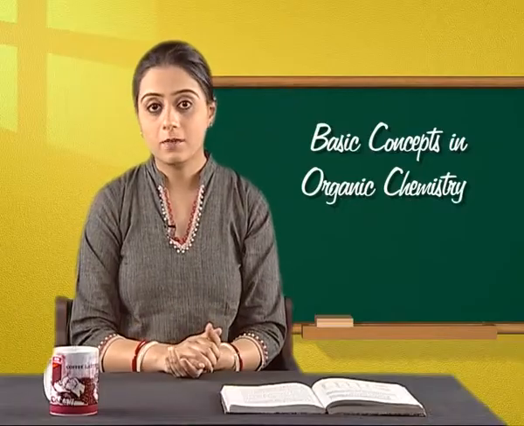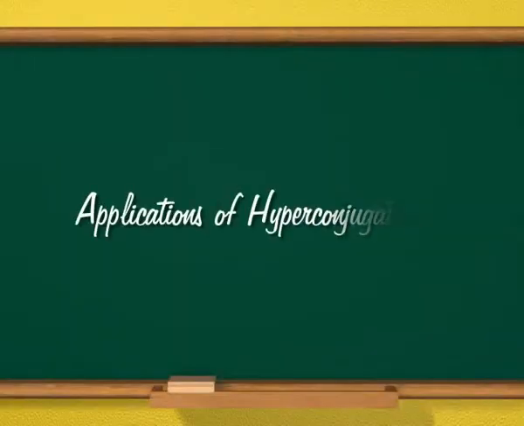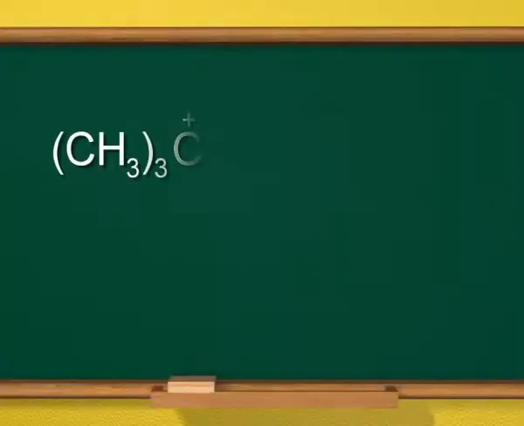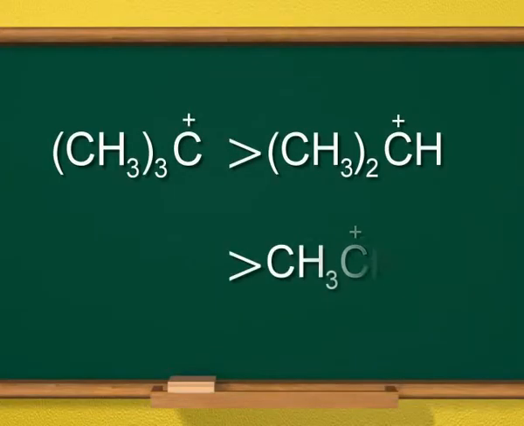Let us now learn about applications of hyperconjugation. We will first discuss the stability of carbonium ions. The order of stability of different alkyl carbonium ions is as shown on the screen. The order of stability on screen can be explained by hyperconjugation.